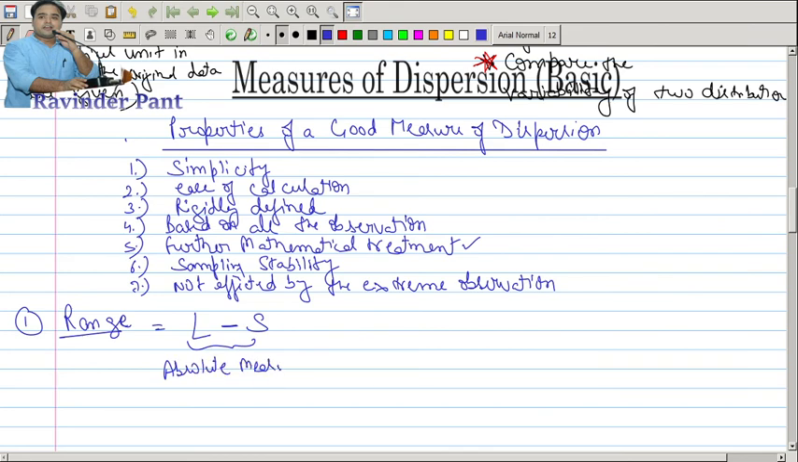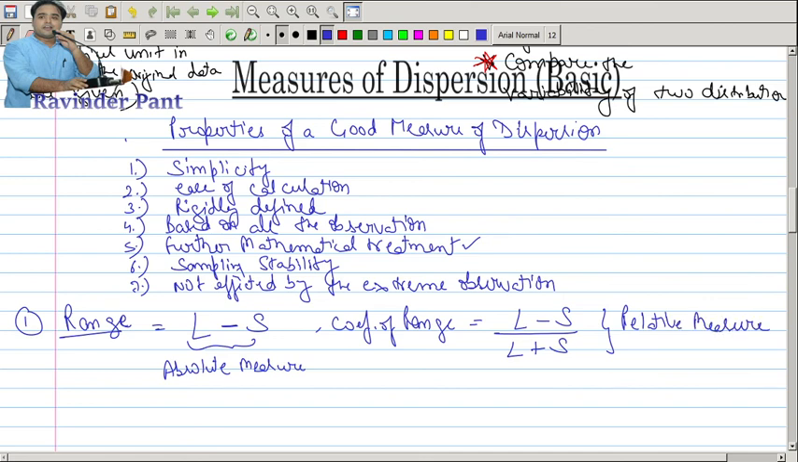Its relative measure is also available, which we call coefficient of range. So how will the coefficient of range be calculated? This is going to be largest value minus smallest value divided by largest value plus smallest value. So this will give you a proportional ratio to compare. This is your relative measure of range, coefficient of range, and I don't think that we need to do any question on this.